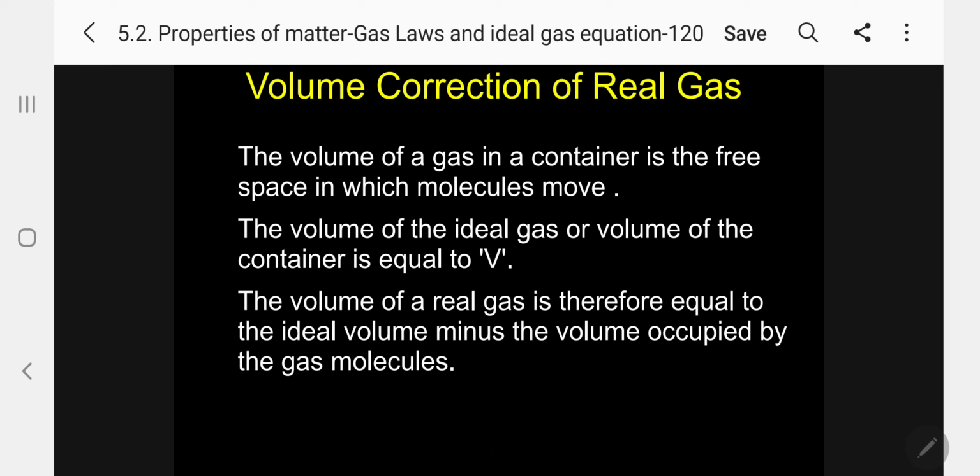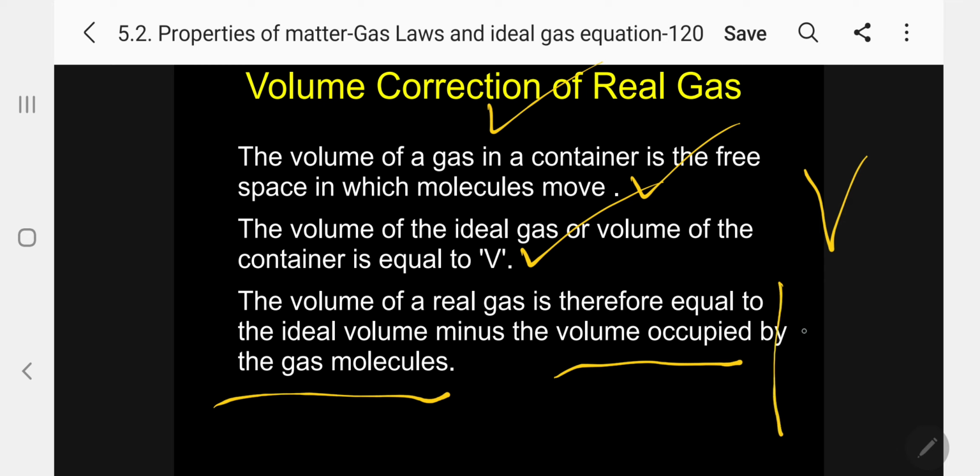In a simple way, the volume of a gas in a container is the free space in which the molecules move. Let us assume a closed container where the molecules are moving freely. The volume of the ideal gas, or the volume of the container, is equal to V, capital V. The volume of a real gas is therefore equal to the ideal volume minus the volume occupied by the gas molecules.